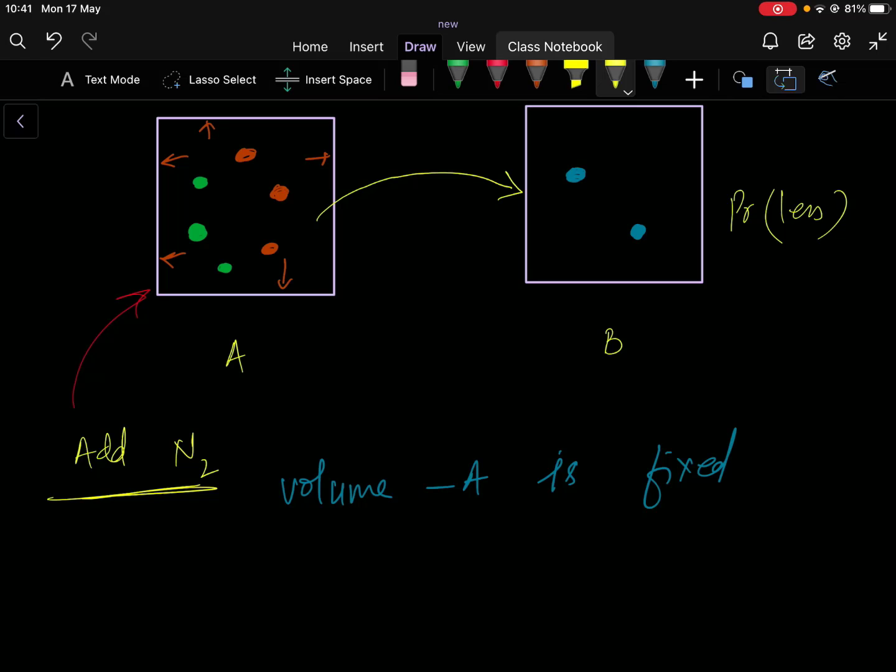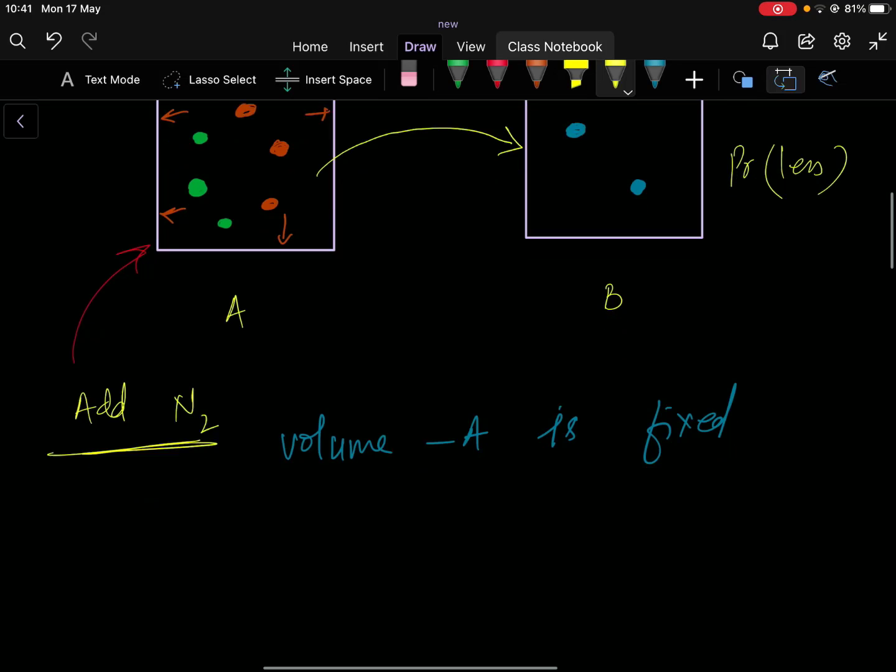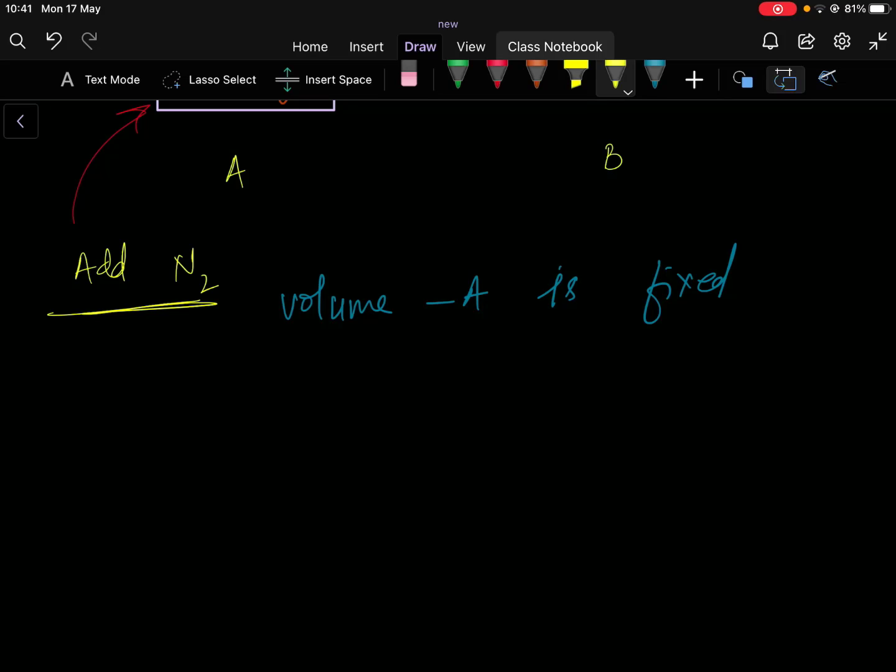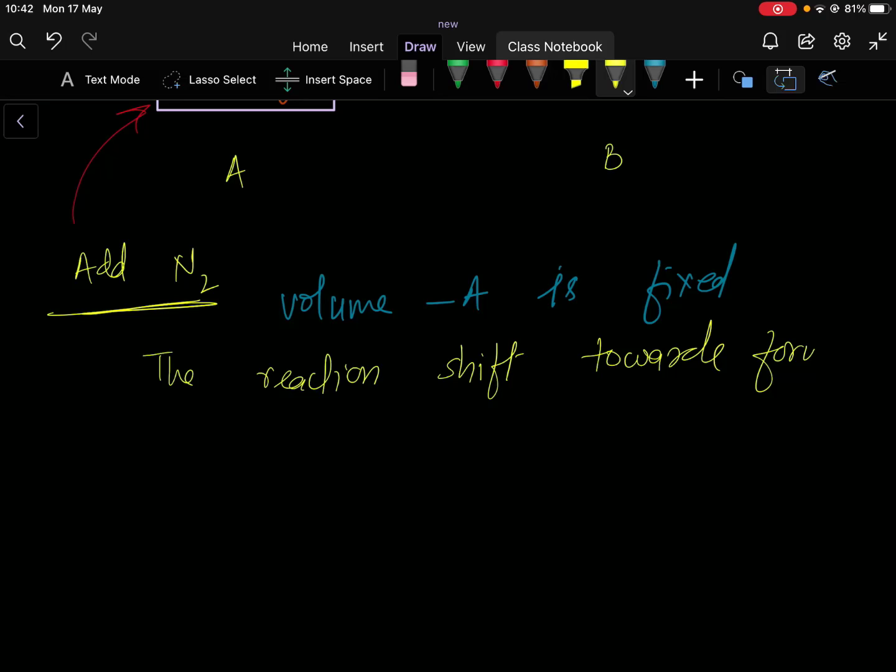Now to maintain the equilibrium in the system, the reaction shifts towards the forward or product side.